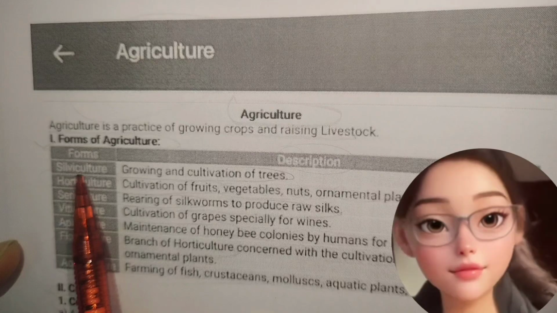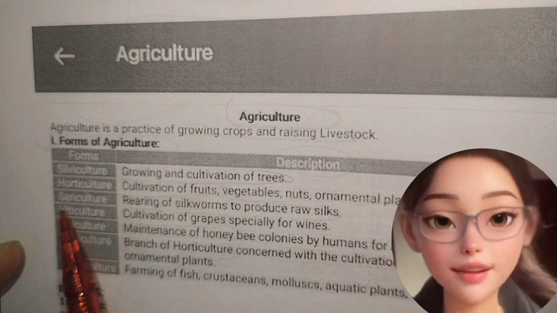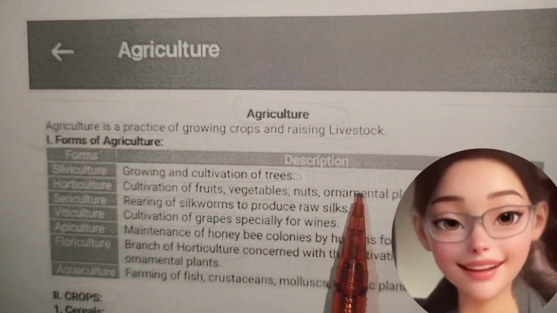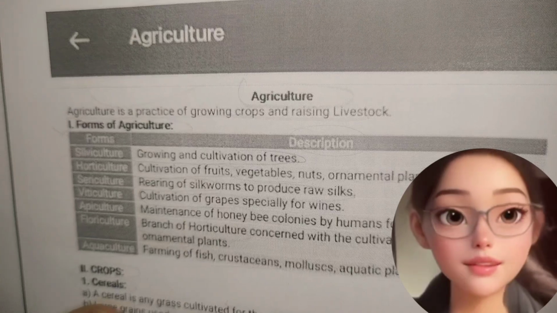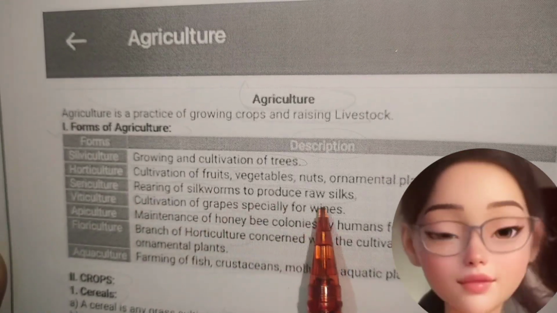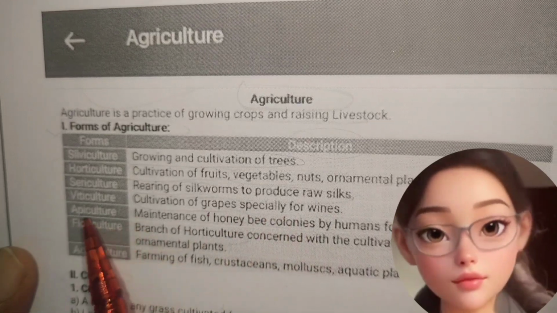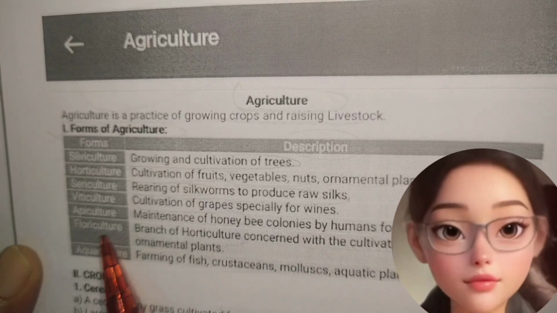Forms of agriculture. Silviculture, growing and cultivation of trees. Horticulture, cultivation of fruits, vegetables, nuts, ornamental plants, and flowers. Sericulture, rearing of silkworms to produce raw silk. Viticulture, cultivation of grapes, especially for wines.